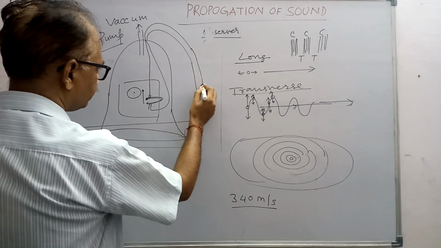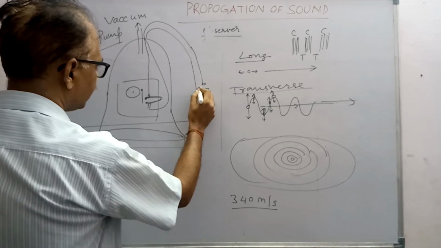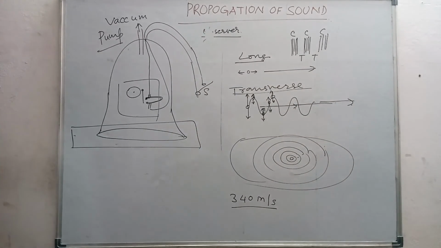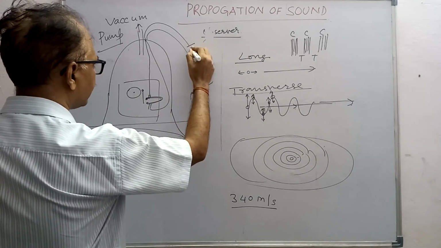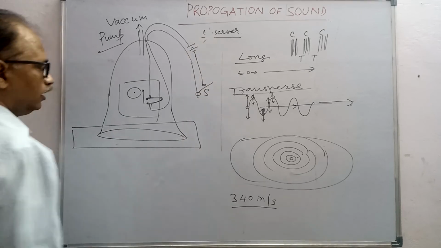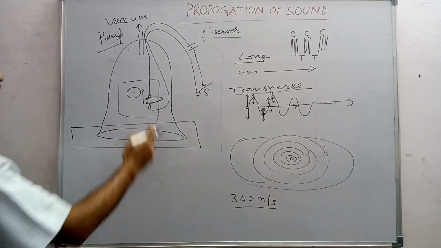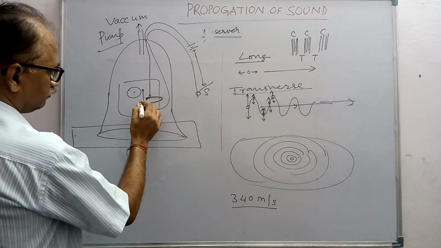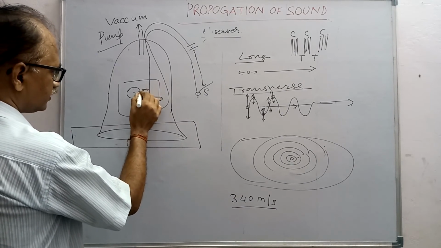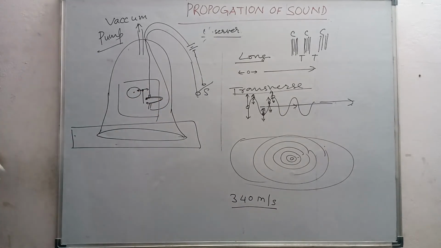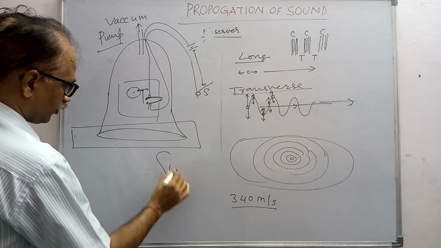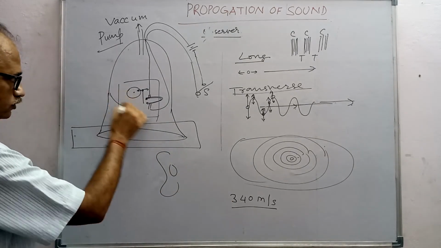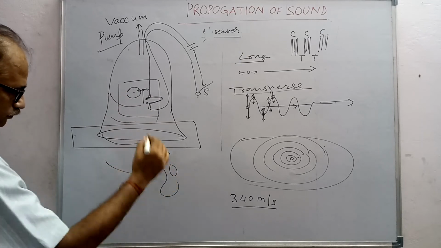There is a switch in between, and a battery right over here. When the switch is pressed, the current flows, the hammer starts moving and strikes the bell, and the sound is produced. You are able to hear the sound.